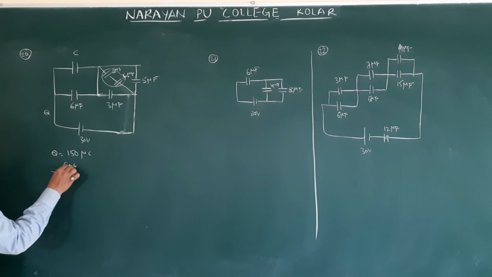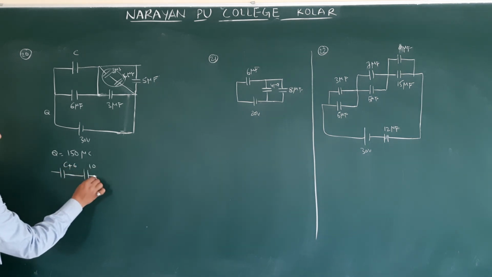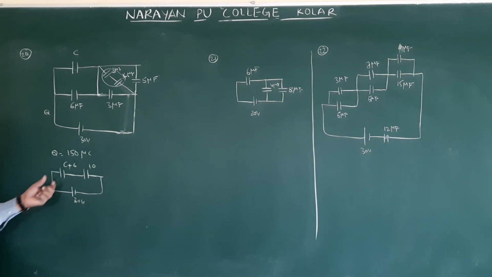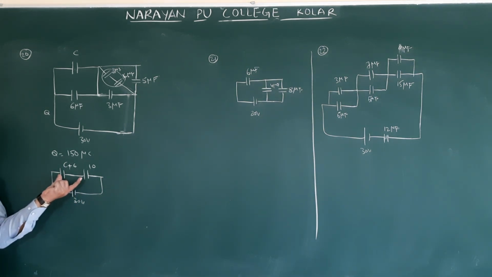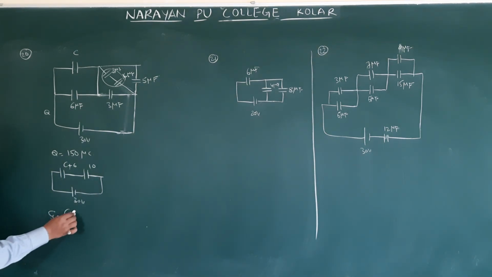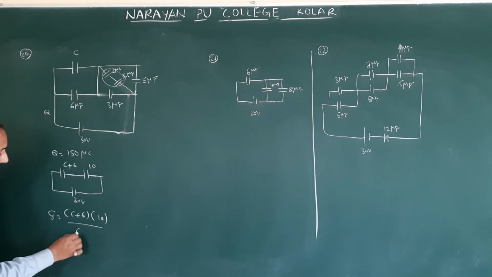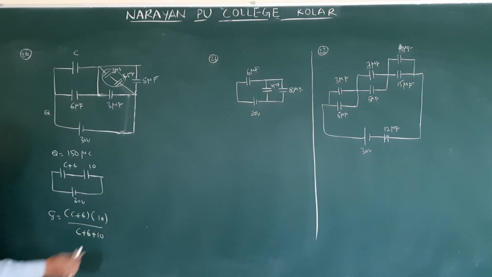C plus 6. Here how much are you getting? 10. So it is connected for how much voltage? 30 volts. How are these two connected? These two are connected in series. Okay, what is the resultant formula? CS is equal to (C plus 6) into 10 by (C plus 6 plus 10).